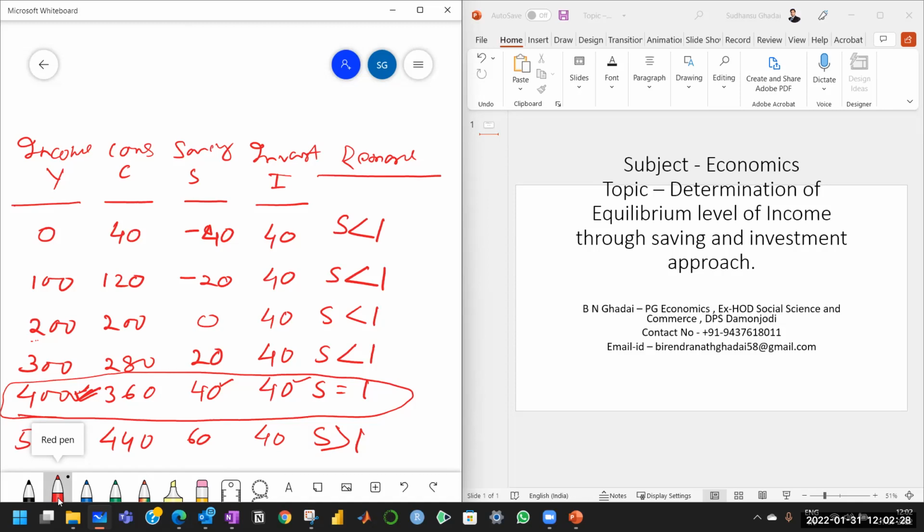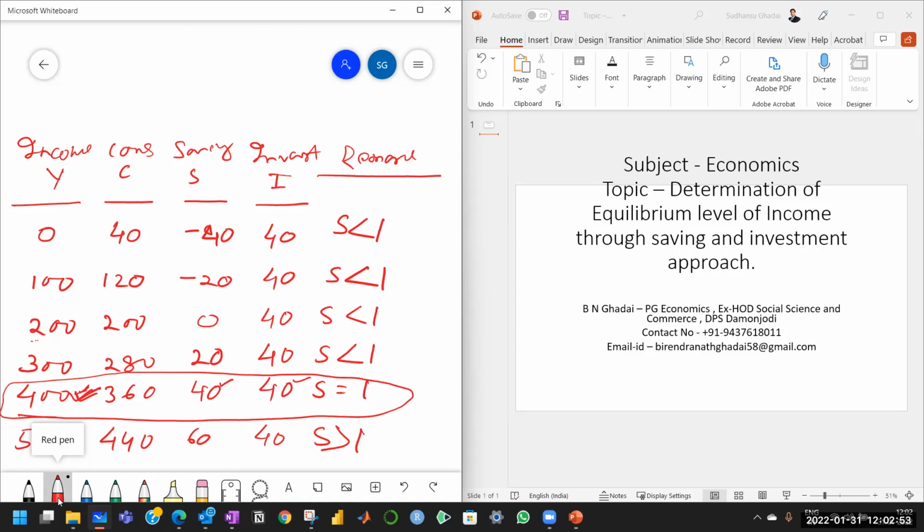No equilibrium. And when income we have taken is 300, consumption is 280, saving becomes positive, that is 20, but it is still less than the investment. So when the income is 400 crores, the consumption is 360, so saving becomes 40, investment is 40, and saving is equal to investment, and this is the equilibrium level of income.